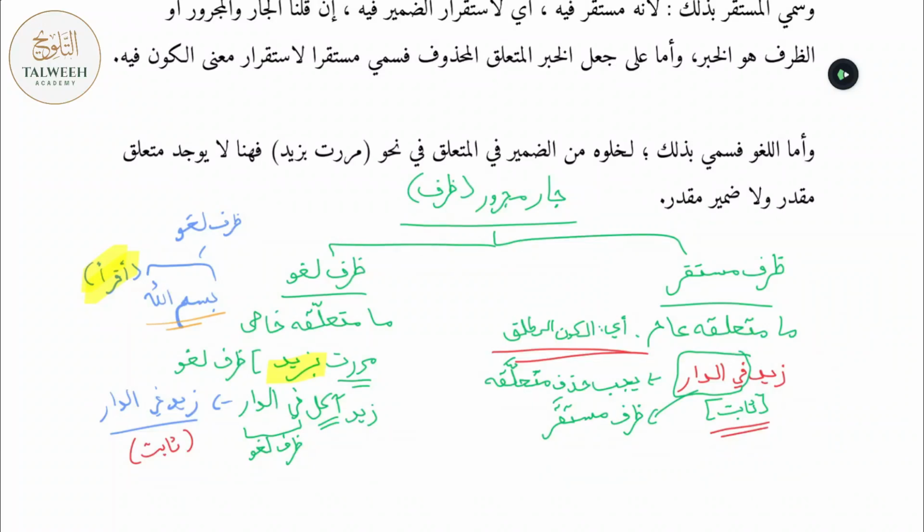So for that reason, when it comes to ظرف لغو, we say يجوز, the hukm is يجوز حذف متعلقه إذا دلت عليه قرينة. If the context is telling you that akil was intended,